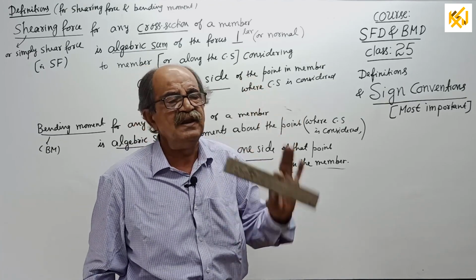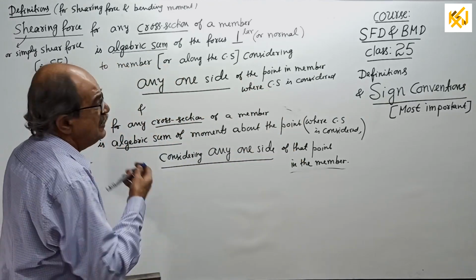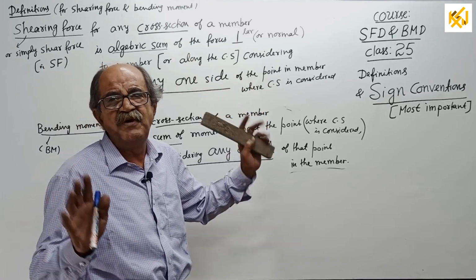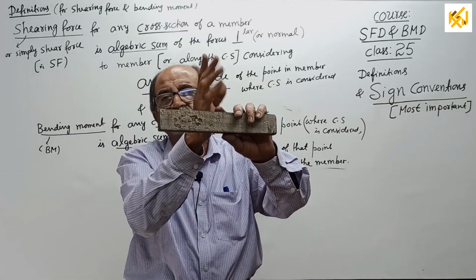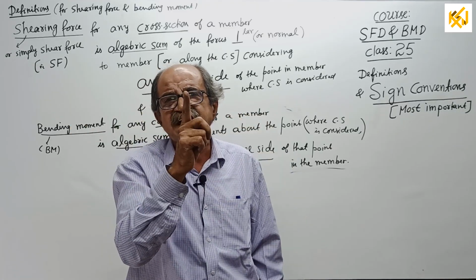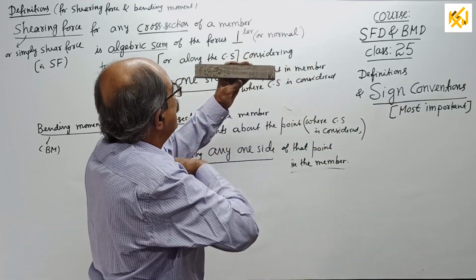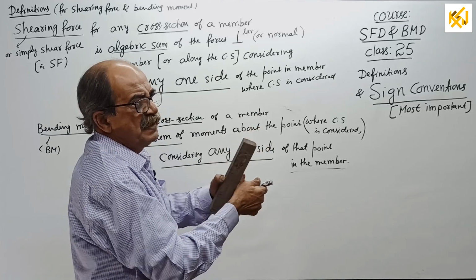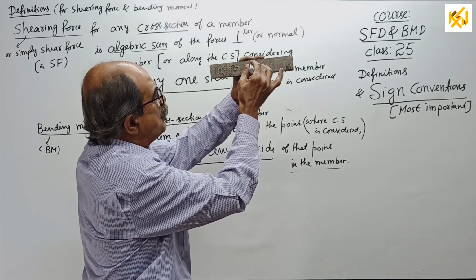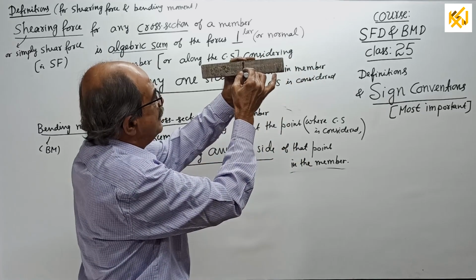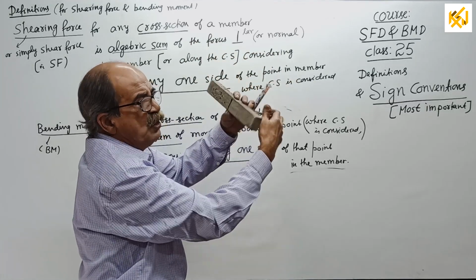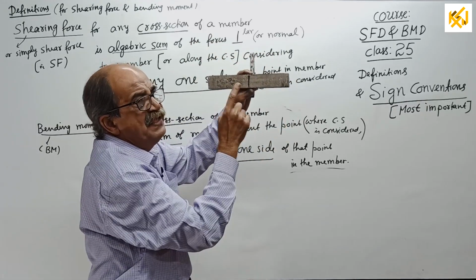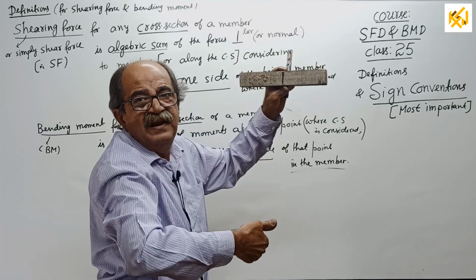So remember that one. So the definition is, wherever you want shear force, look only at one side. See, for example, this is a member here. I want shearing force here. You can see a dark mark here. If I want shearing force here, I already told you shearing force here means for the cross section.